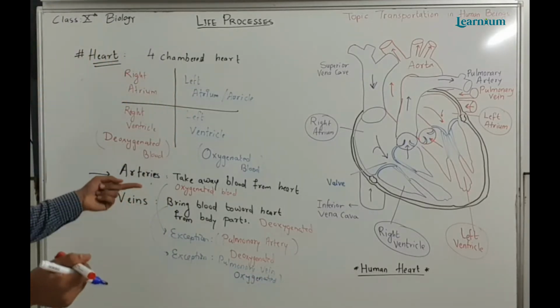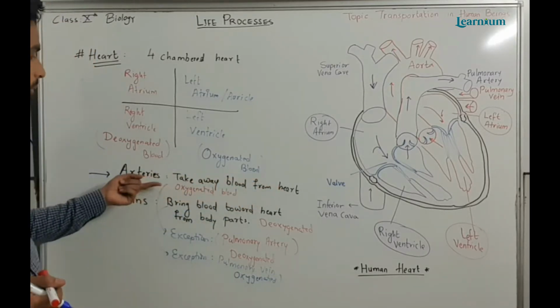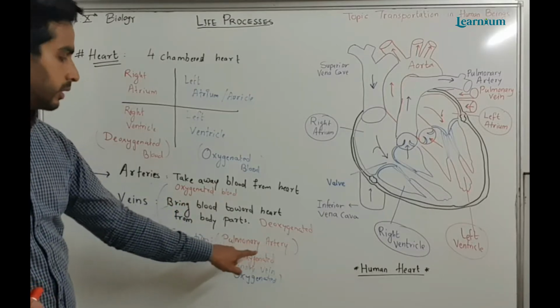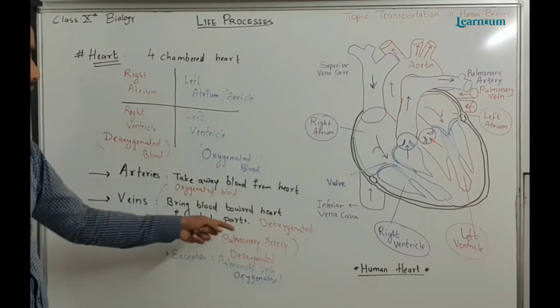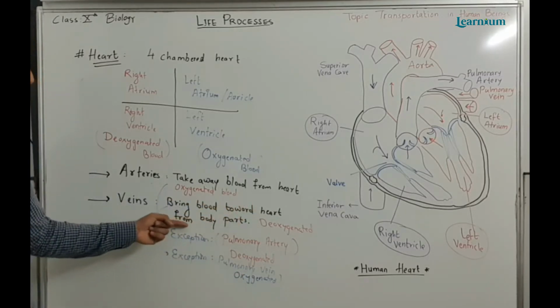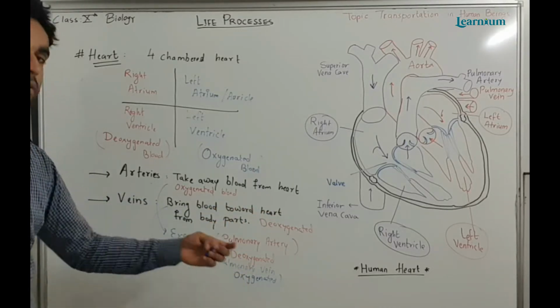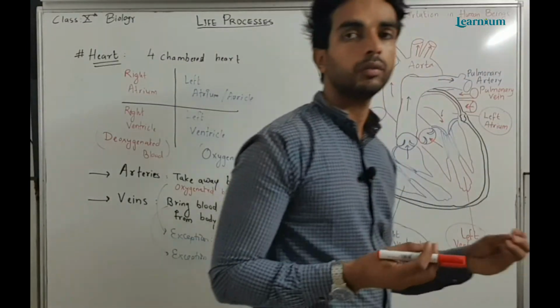So one vessel, that is the artery, takes away the blood from the heart. Which type of blood? Oxygenated blood, except the pulmonary artery which carries deoxygenated blood to the lungs for oxygenation. Then veins bring blood towards the heart from body parts, that is deoxygenated blood, except the pulmonary vein which carries oxygenated blood. So now we will see the positions of these vessels.